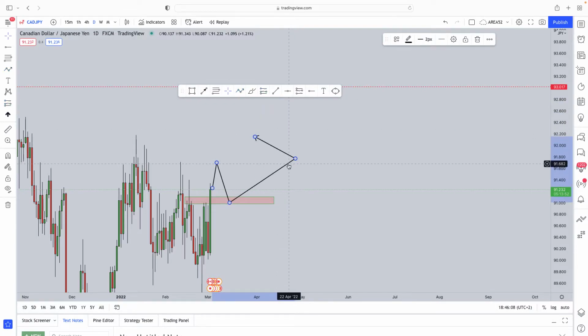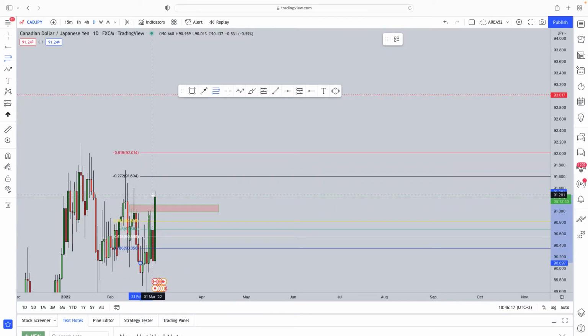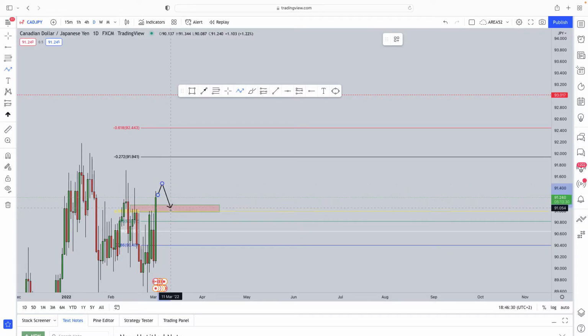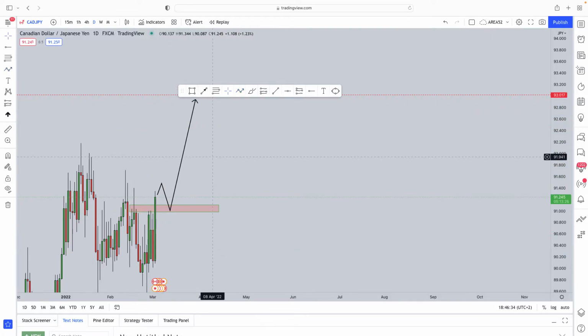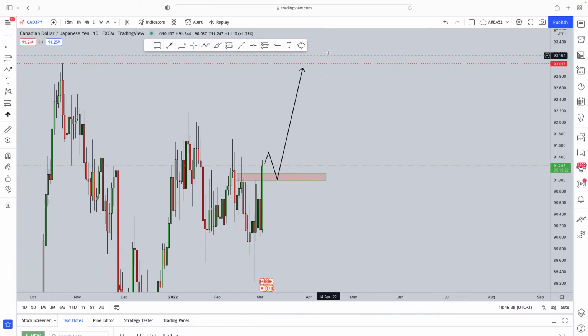Now, the best way to measure how far an impulse will go is quite simple. First, you want to take your Fibonacci from the low. Make sure you got the 0.382 lining up perfectly with that structure. And if you look over there, you can see how the previous level of resistance turned support lining up with the 0.382. It's giving us an indication that we're going to expect the market to go and hit that previous level of resistance, get a pullback before the continuation to the downside there as well.